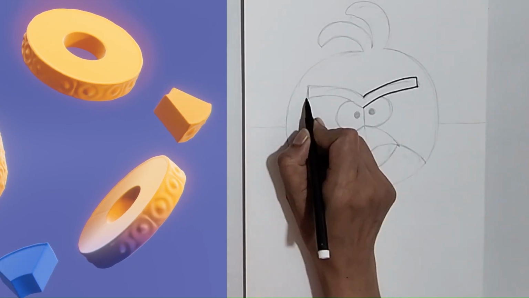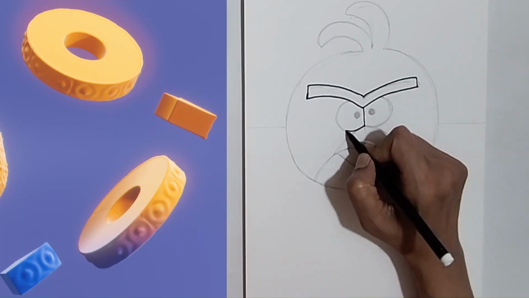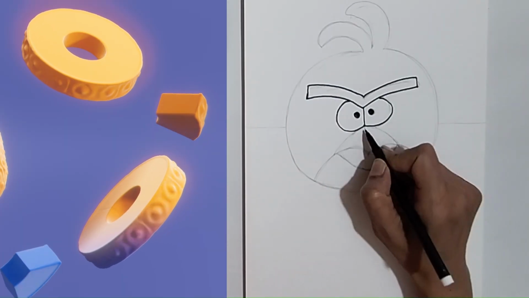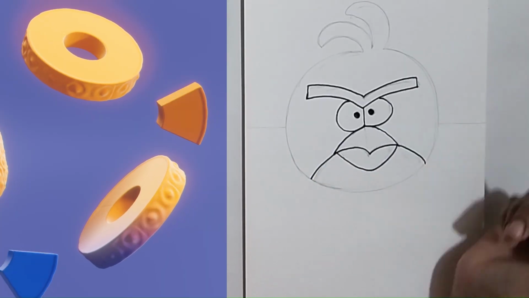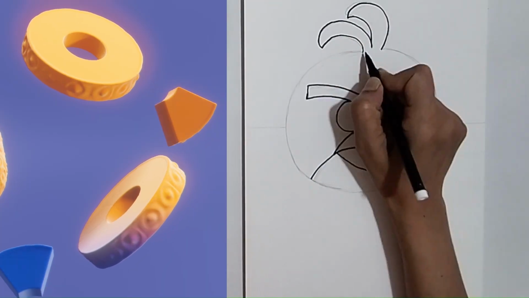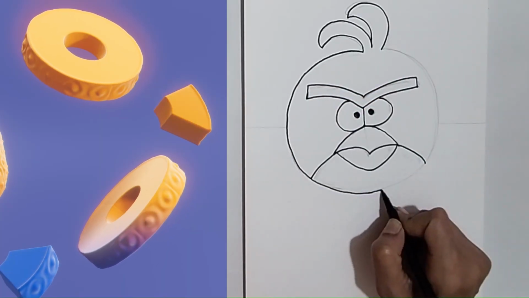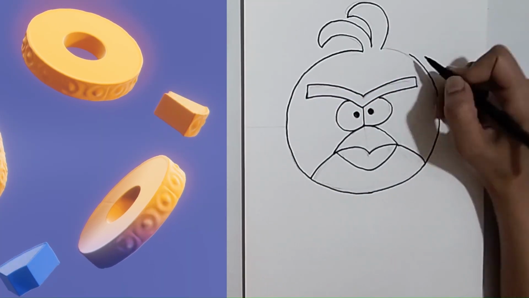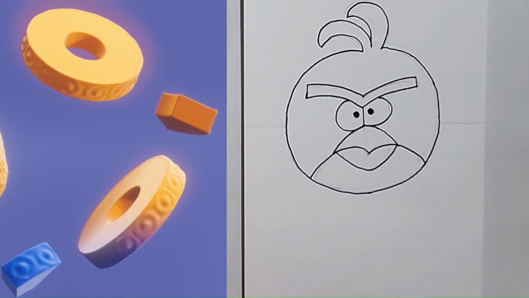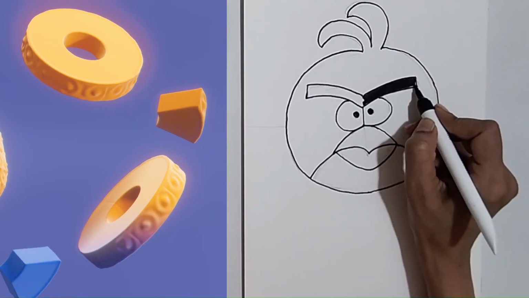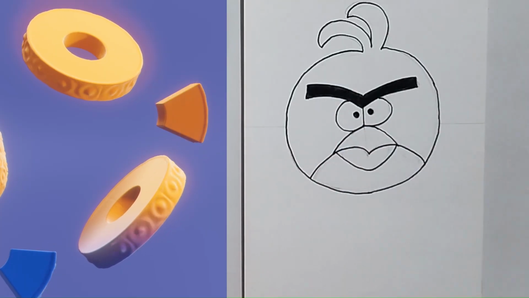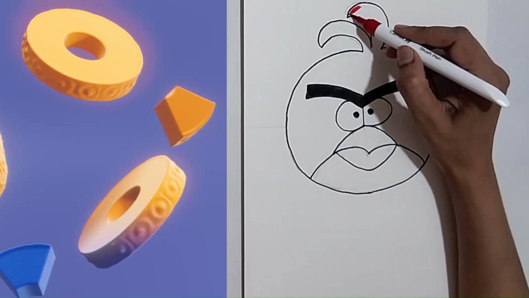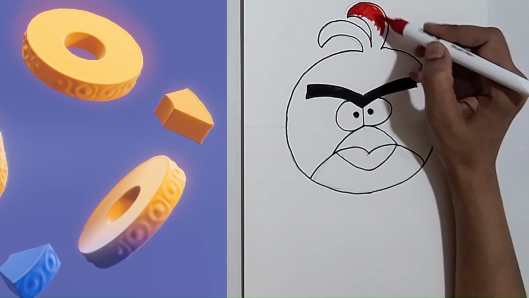Once we are done with the pencil sketch, we will use a black sketch pen to make the outlines bold and clean. Now it's time to add some color. We will start by coloring the eyebrows black. Then fill the entire face and hair feathers with red.